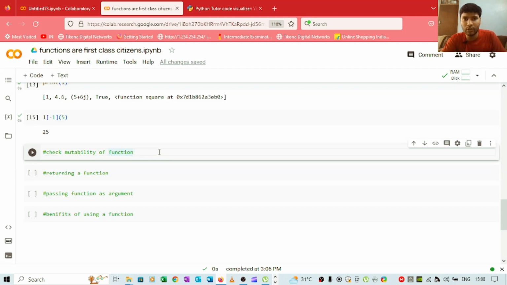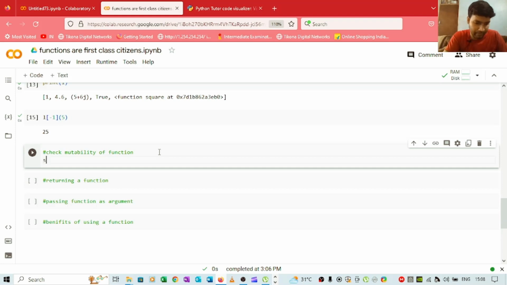Under sets, a set is a mutable data type, but sets do not allow any mutable data type inside them. So what we will try to do here is create a set and try to add a function inside that set, and if it allows us to add the function, that means functions are immutable.